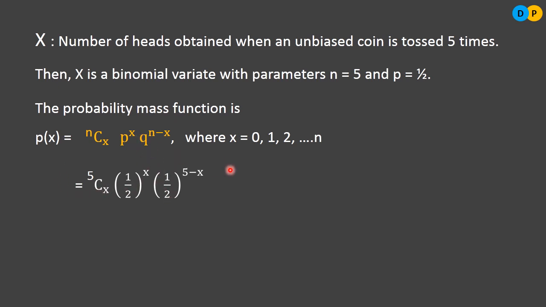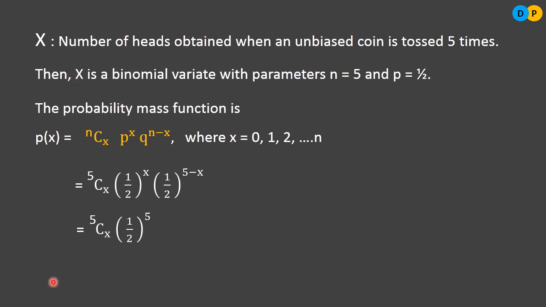So this is the probability mass function suiting our problem. If you observe this, you can reduce it further. Half to the power x and half to the power n minus x combine, so we are left with 5Cx into half to the power 5. This is the probability mass function for our complete problem.